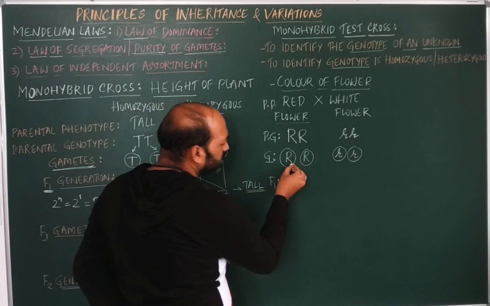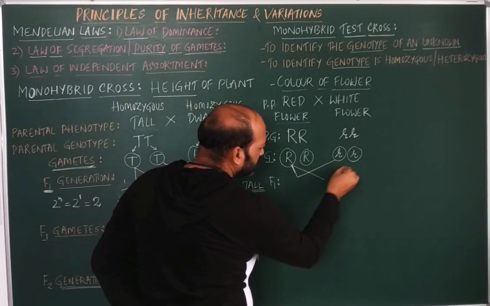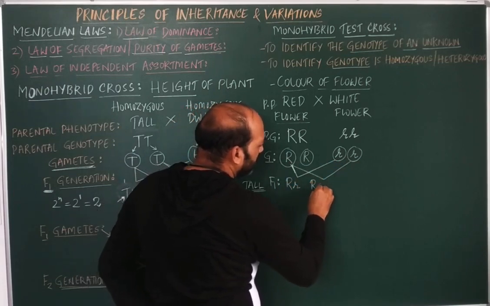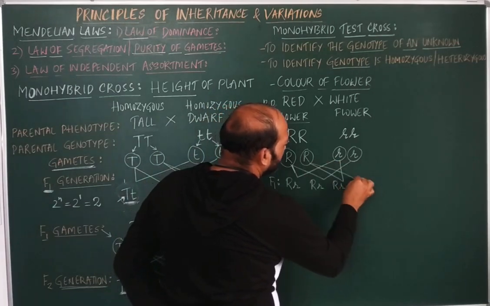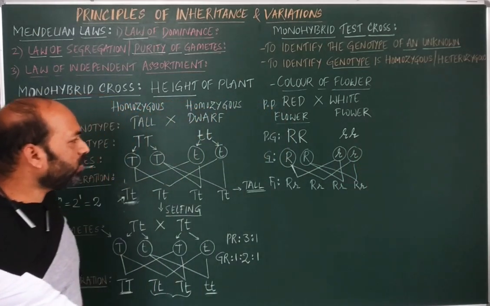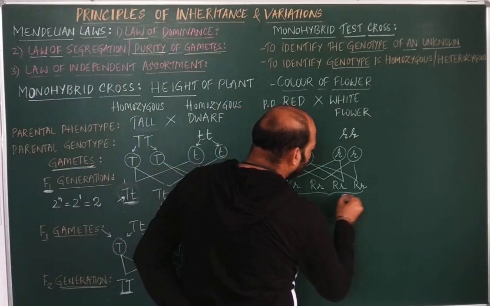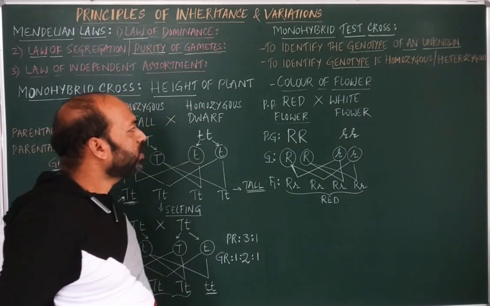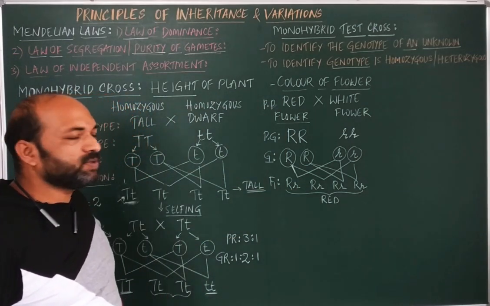Crossing these, we get capital R small r, capital R small r, capital R small r, and capital R small r. So all the flowers produced in the F1 generation are red.